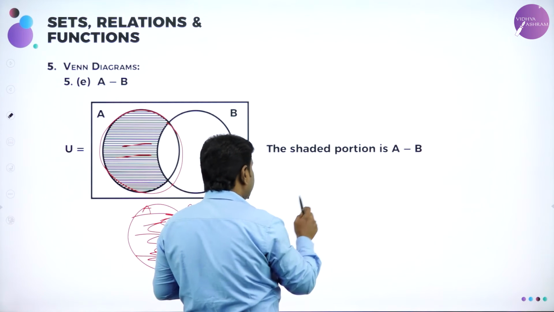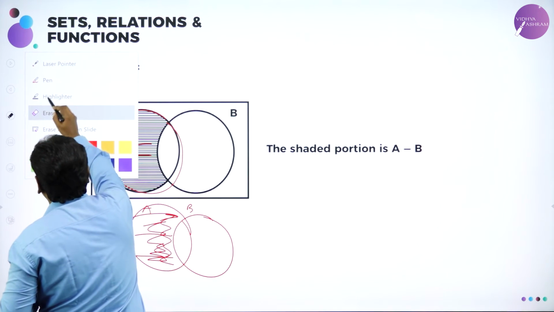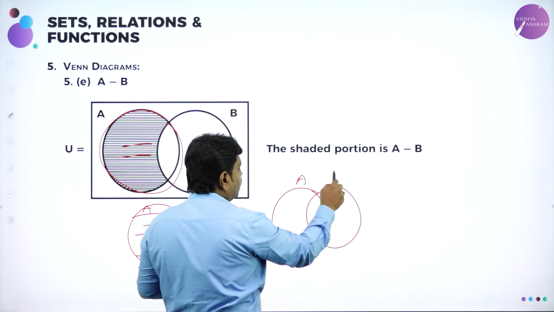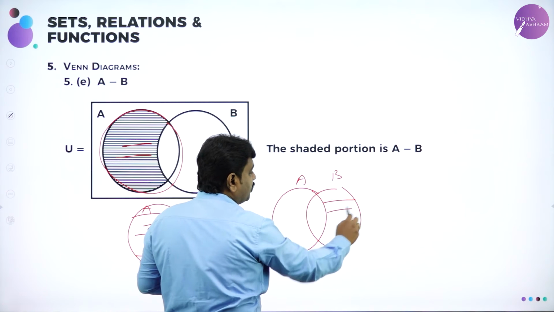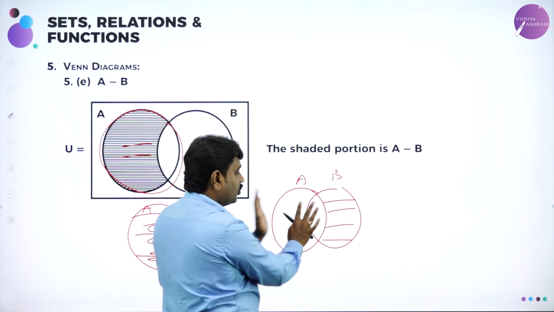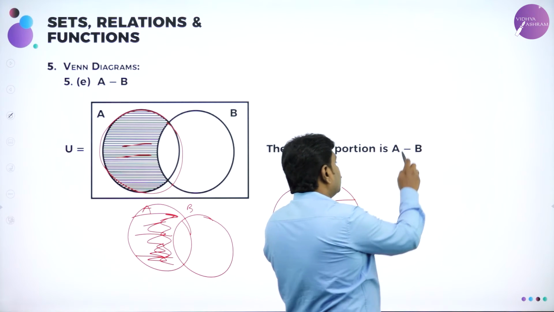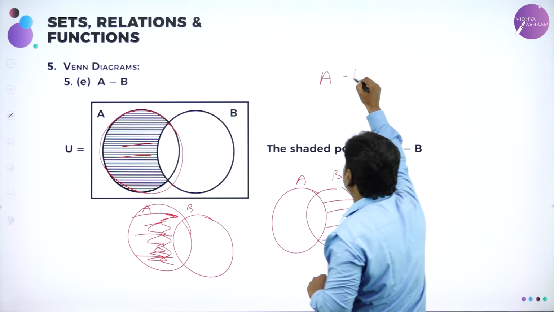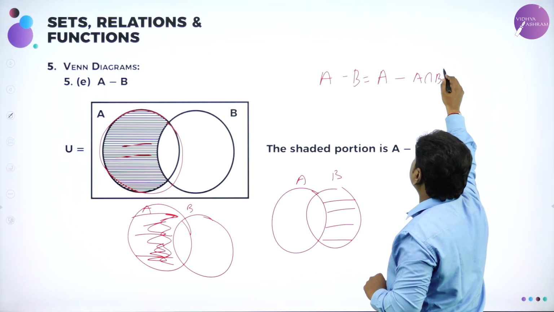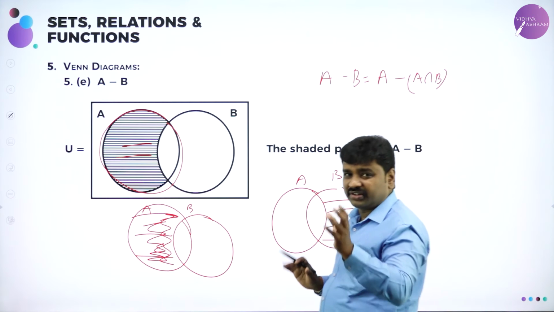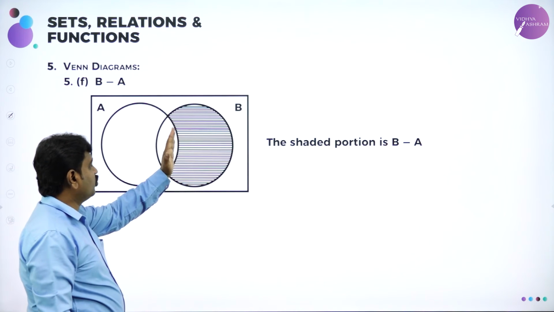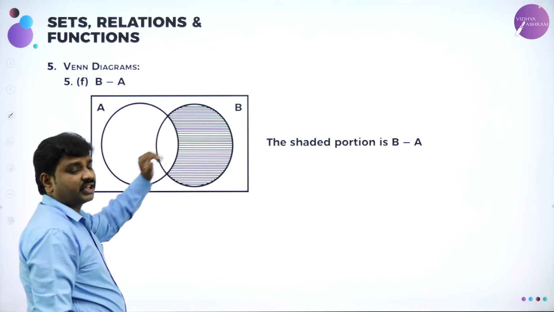Similarly, can you say what is B minus A? Representing B minus A in a Venn diagram: this is A and this is B, and B minus A means shade the B part, but not the complete B part. This part is common for A and B, don't take it. Remember, A minus B means from A remove A intersection B. This is also the same: the common part you remove, that is the meaning. Then this is B minus A. From B remove the part of B which is associated with A.